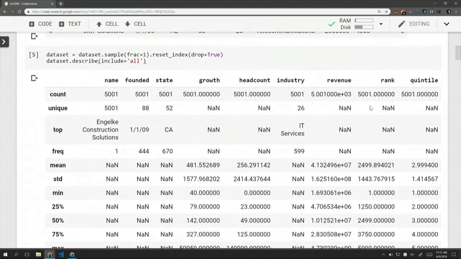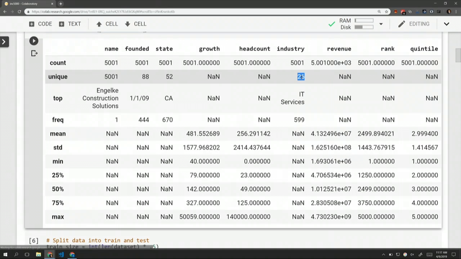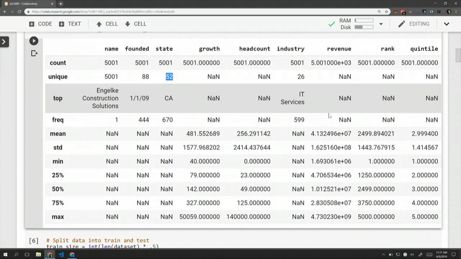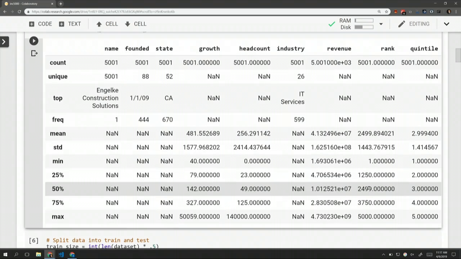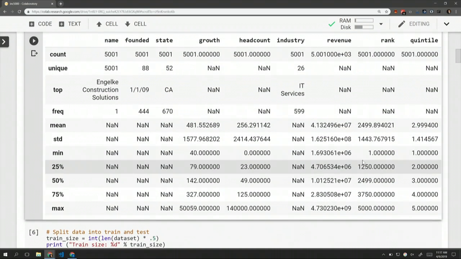And then we can see some interesting statistics about our columns. There are 26 unique industries in this data set. We've got 52 states, thanks to Puerto Rico and Washington, D.C. The ranges of the revenue I found pretty interesting. I know it's written in scientific notation, so apologies in advance.